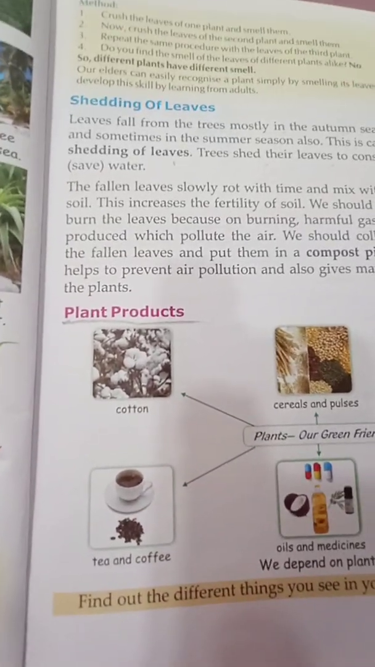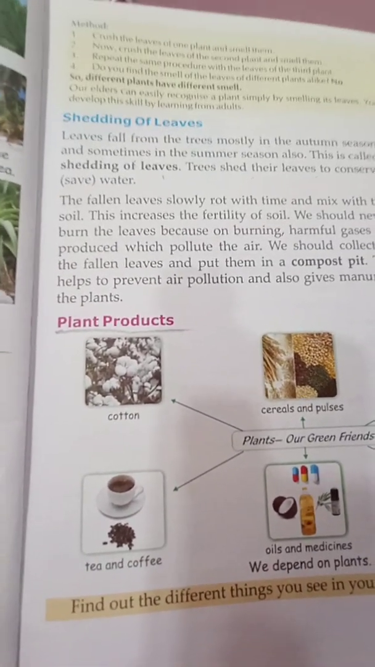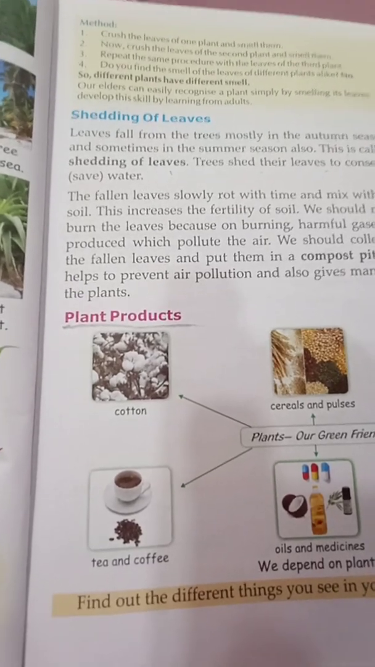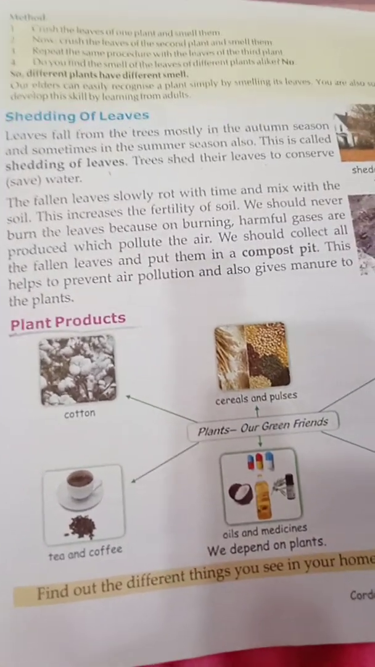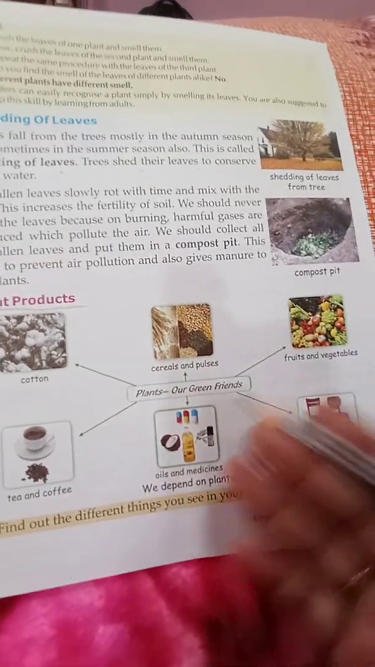What type of plants are there, where they grow, about their leaves, shedding of leaves, and everything. Now, what type of product do we obtain from the plants? Here are the plant products.